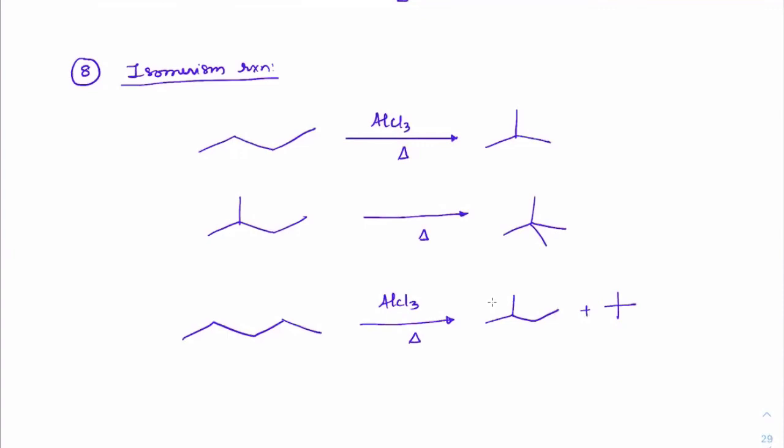In fact, if you see, petrol is a combination of isooctane, hexane, isohexane, isobutane, and isopentane. So all of these combinations are being used. So when you want to convert a higher alkane to a branched alkane, then AlCl3 is more useful.